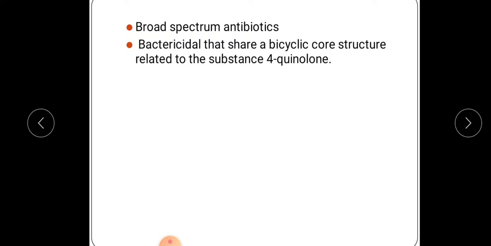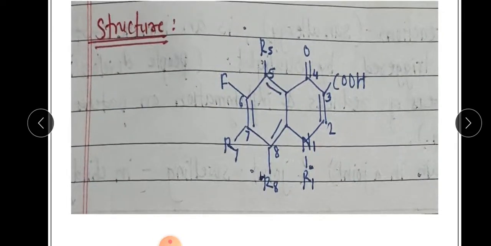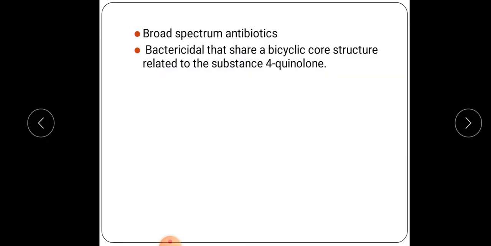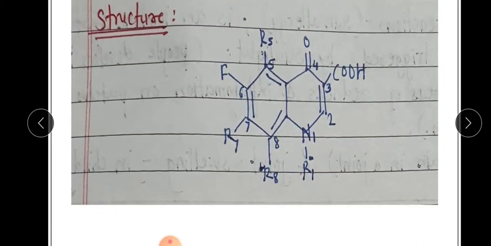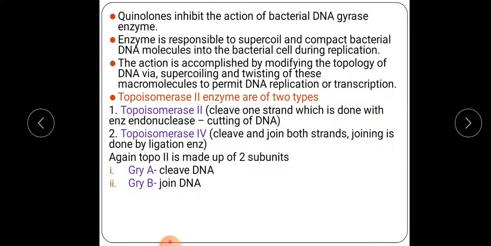It is bactericidal, means it can kill the bacteria, and it shares a bicyclic core structure related to the substance 4-quinolone. Here they have told about the structure of quinolones. You can see here it is a bicyclic. It has a bicyclic core structure, that is, it has two cyclic core structures. This is the structure of quinolone.